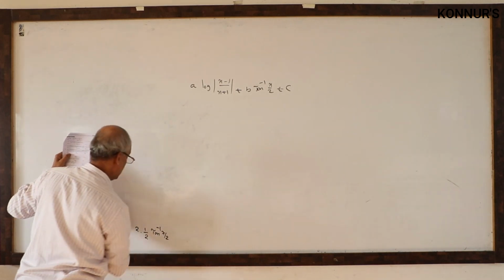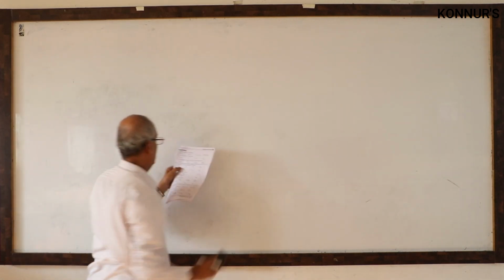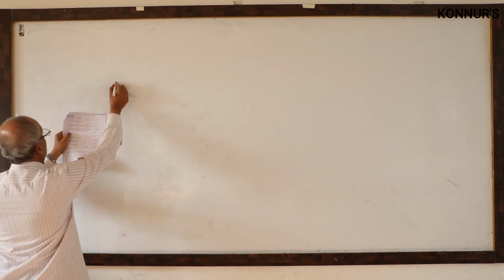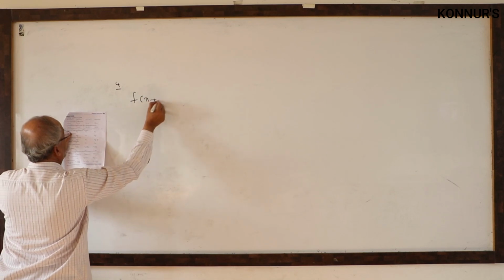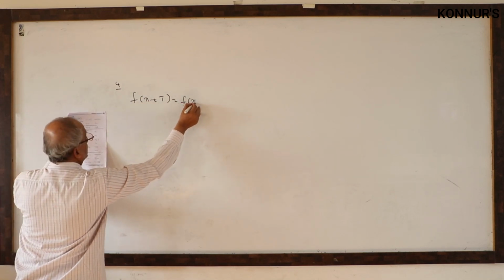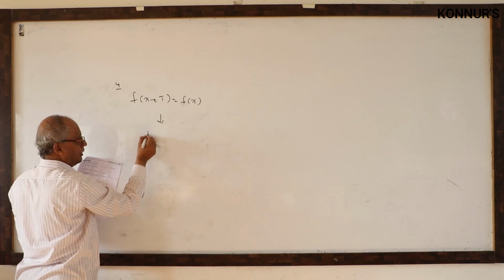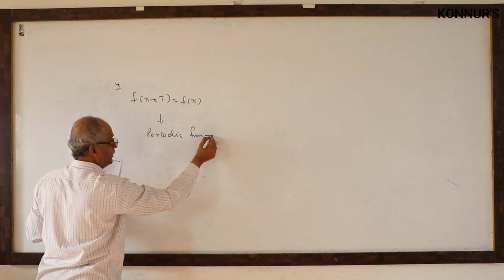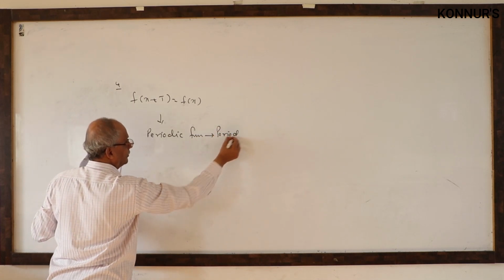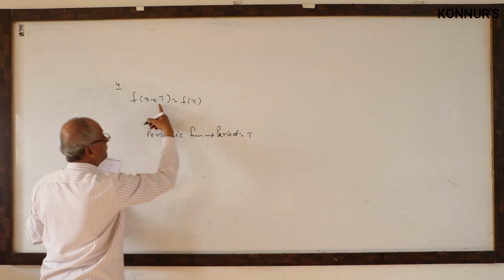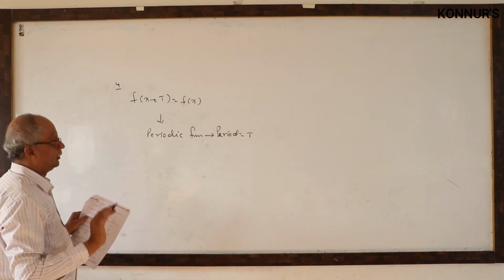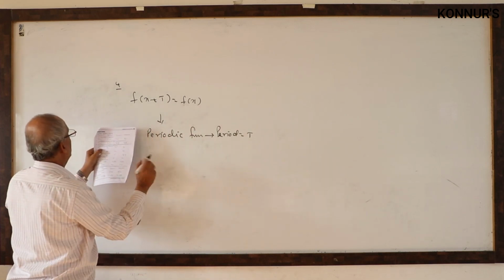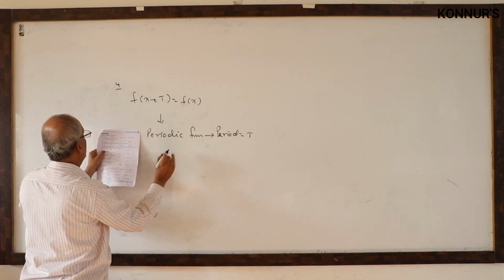What is that concept level? See, f of x is a periodic function. It is called periodic when f of x plus T equals f of x. This is the definition for f of x to be called a periodic function with period T. That is the definition. Without writing the name of the definition, he is writing the function here.